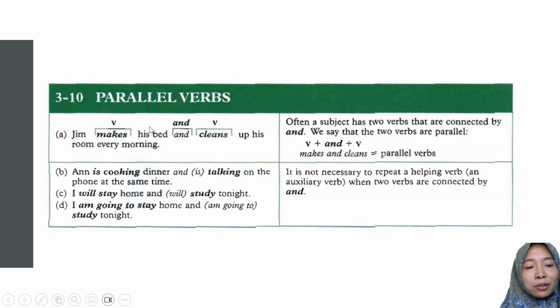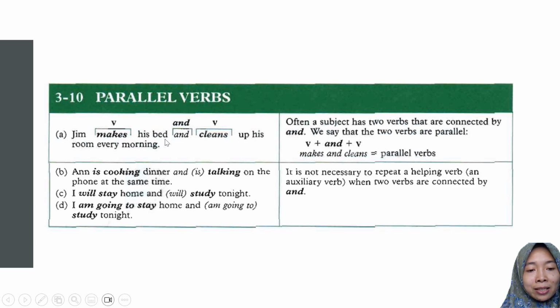And then we go on to the next, that is parallel verbs. Often a subject has two verbs that are connected by and. We say that the two verbs are parallel. Verb plus and plus verb, like makes and cleans, is a parallel verb. In this case, if it is parallel verb, you must use the same structure for the verbs. I mean, if there is an additional s, you must also add s for the second verb. Have a look at the example.